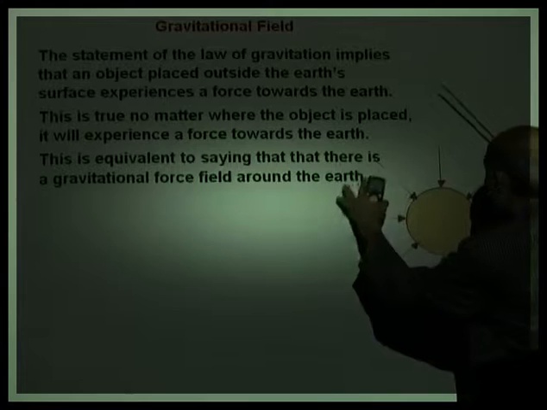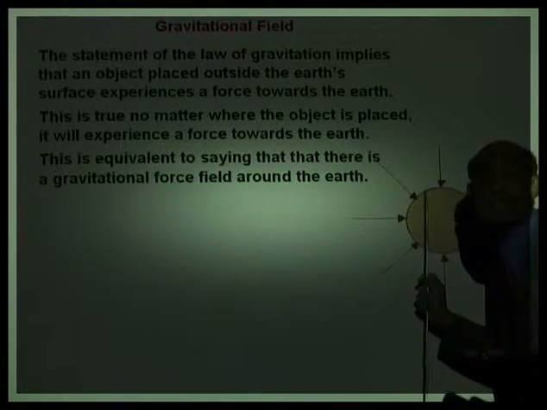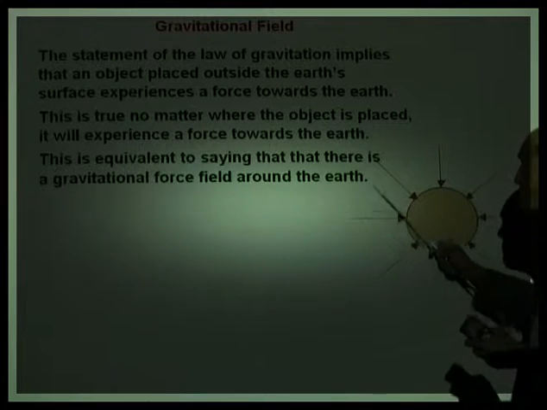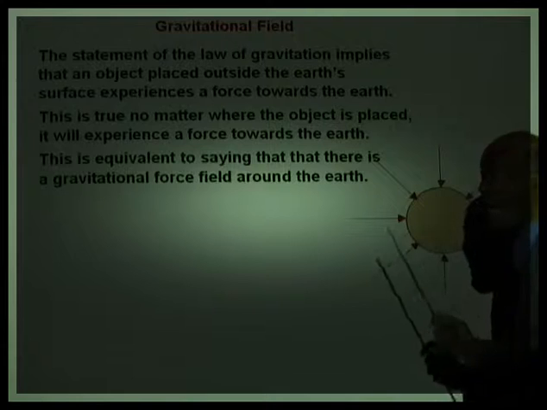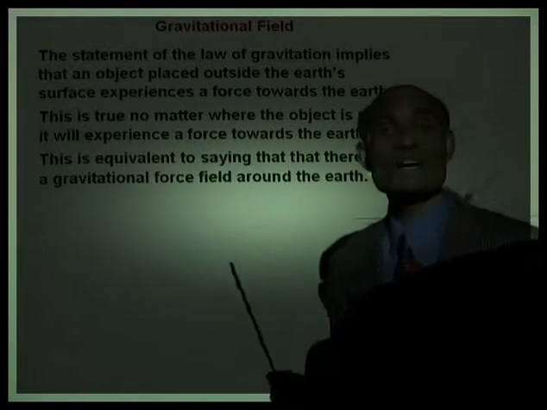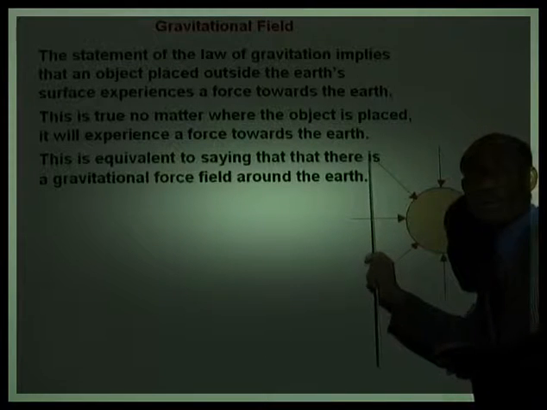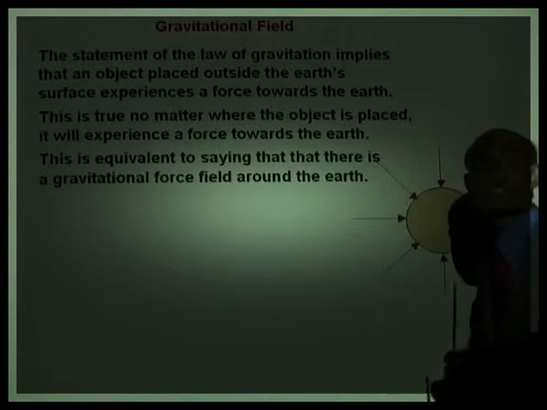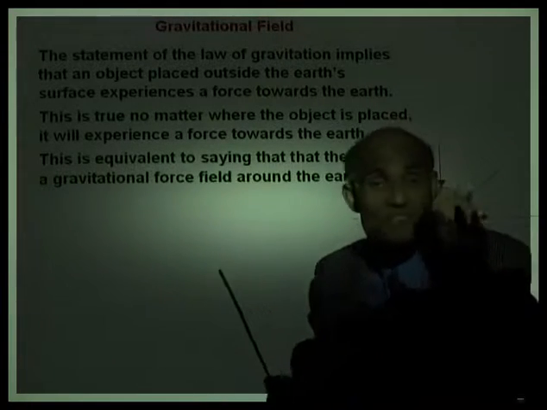That means the space surrounding the Earth where the Earth exerts a force on other objects is the gravitational field of the Earth. Now, why have I used the arrows pointing towards the Earth to represent that field? I have used arrows to show that the direction of that force is directed towards the Earth. That means the field is a vector quantity.